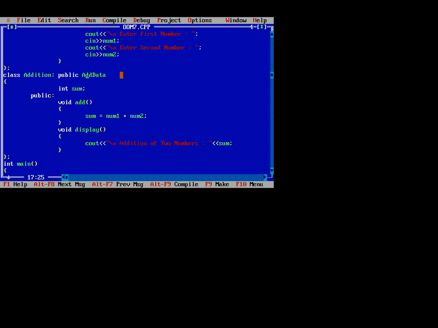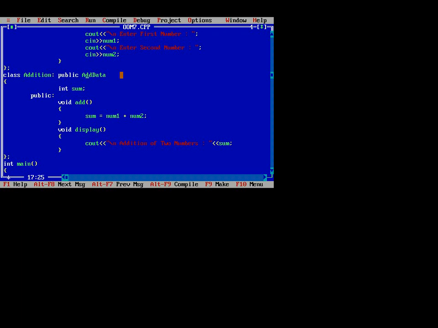First, in the base class we have to just accept the number from the user, and in the derived class we have to just perform the sum operation. In this we have to write the sum, that is, whatever we calculate or add, we store in a variable named sum. You have to put the result in that variable.